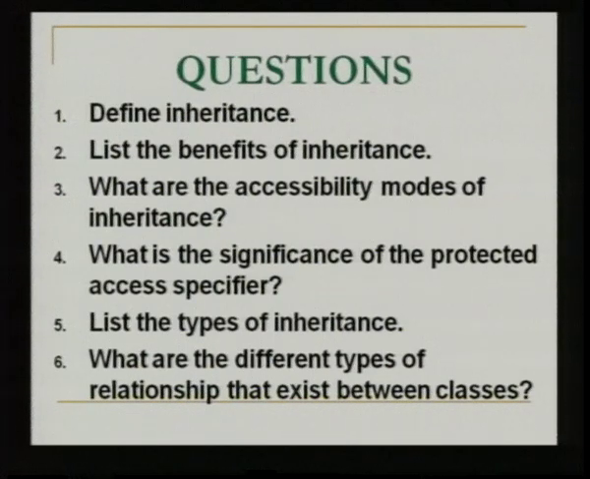The different types of relationship that exist between classes are inheritance, composition, utilization and instantiation. So, though instantiation is a relationship between a class and its object, this still comes in between classes only, because an object also is of a type class. So, these are the possible questions that could be asked in this session.